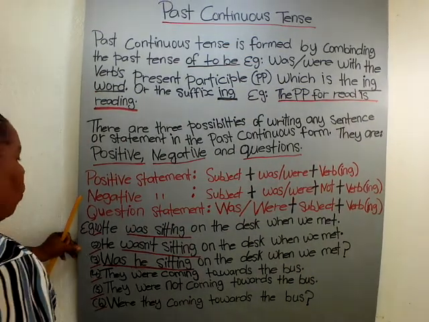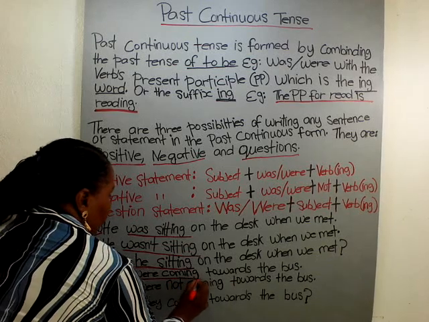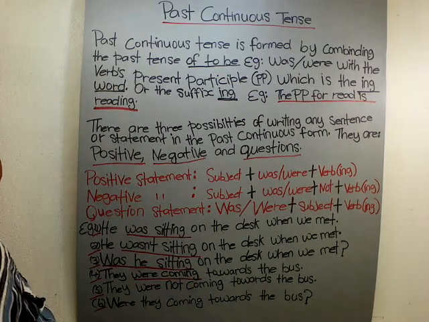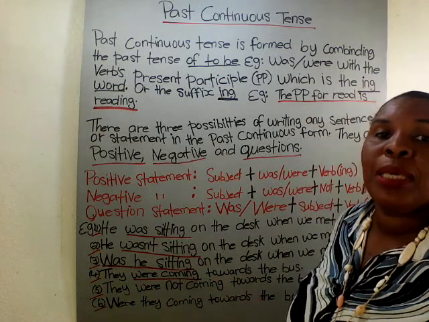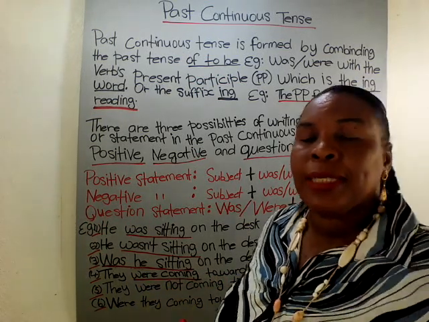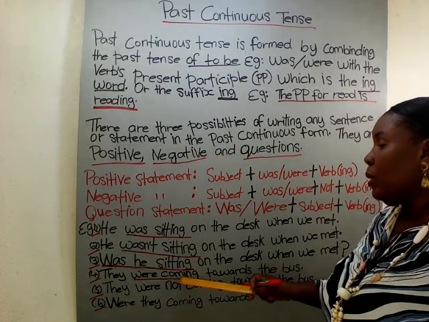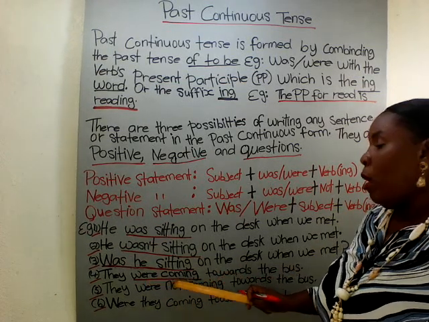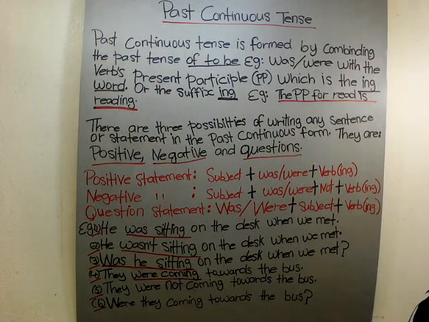So they were coming. So they would be the what? The subject, right? And the past continuous is were coming. So they were coming towards the bus.